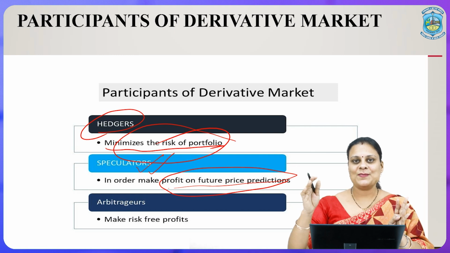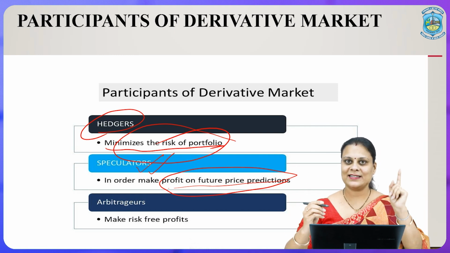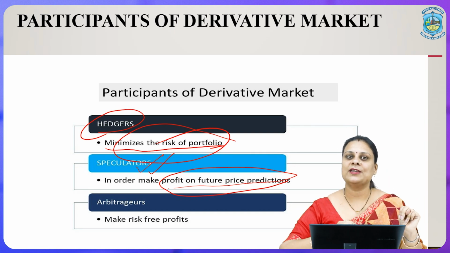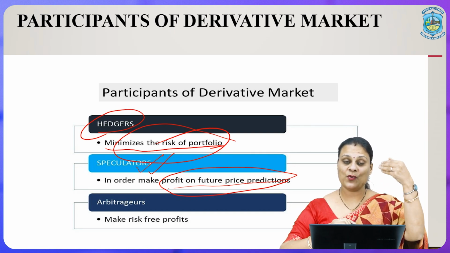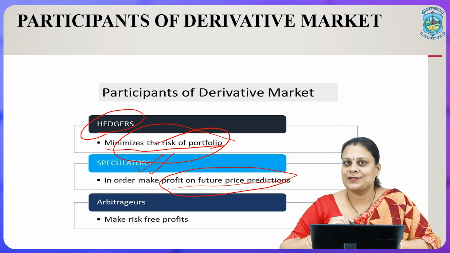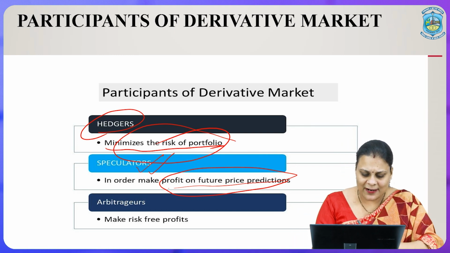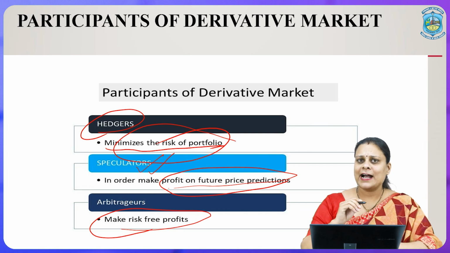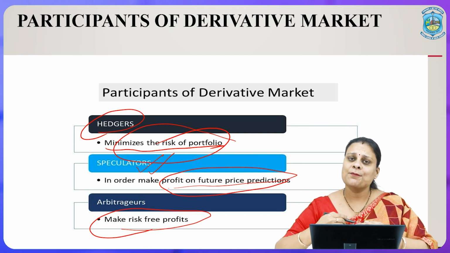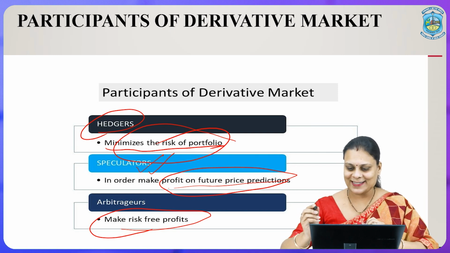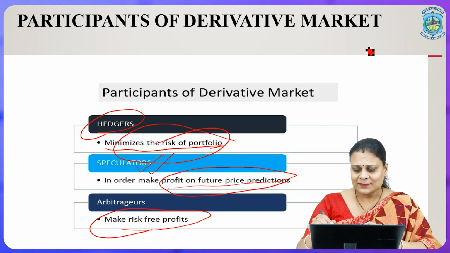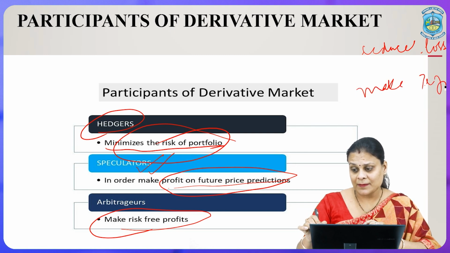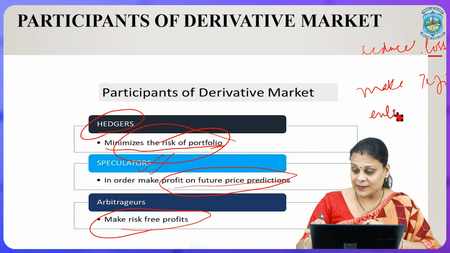So, there are different types of participants, one being the hedger. As I said, the mindset is to minimize the risk. Second is a speculator, wherein the mindset is to generate more profits. Third is arbitrageurs. Arbitrageurs are what? They make risk-free profits, or they actually try to create more profits by entering into different markets. Just a second, let us simplify. Reduce losses, or I can say make profits by entering different markets.